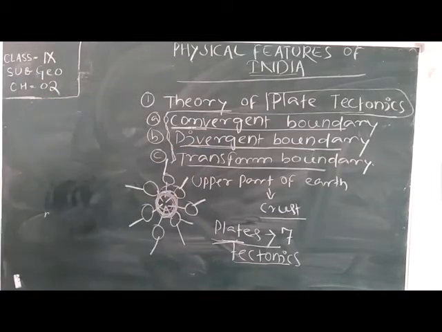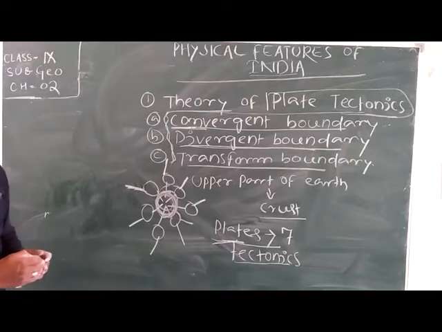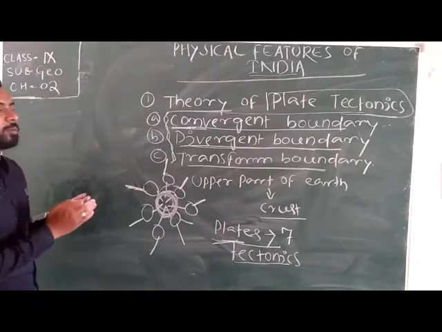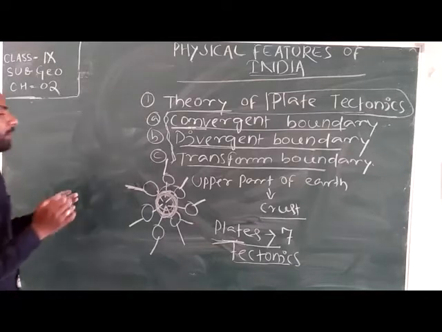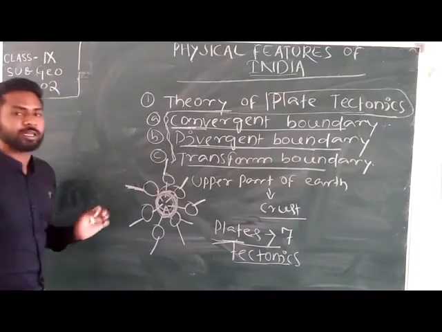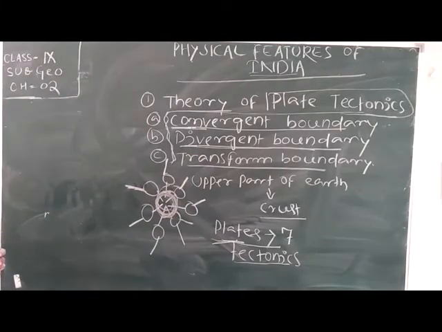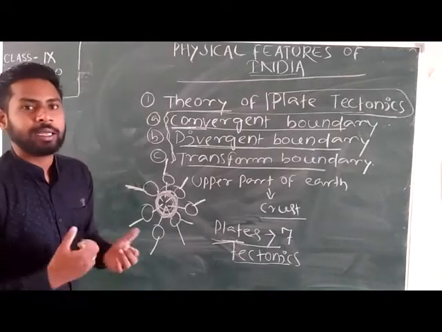But when they move far from each other and maintain a distance, that is divergent boundary, or divergent movement of the tectonic plates. And by this movement, landforms are created.